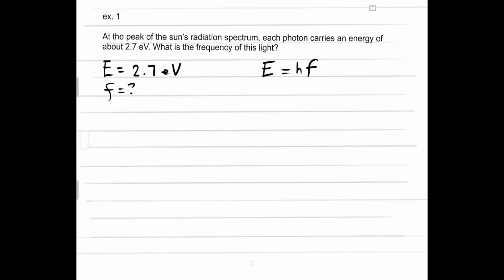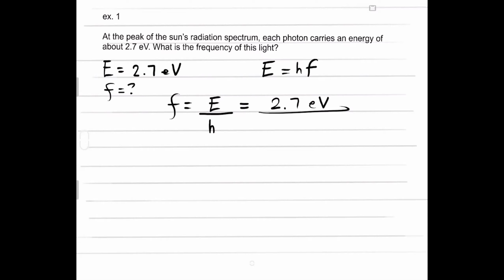Now, f ends up being E divided by h. So we're going to plug in 2.7 eV and then divide by the Planck constant. Now, again, we have two versions of the Planck constant, one in joules and one in electron volts.